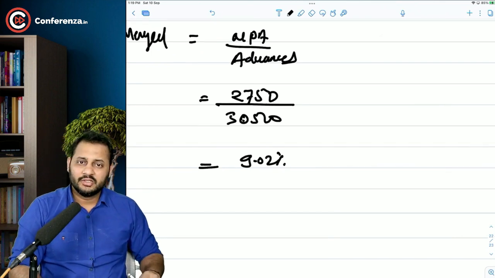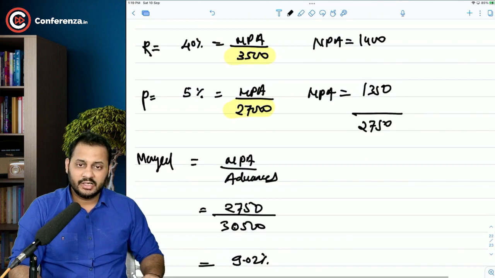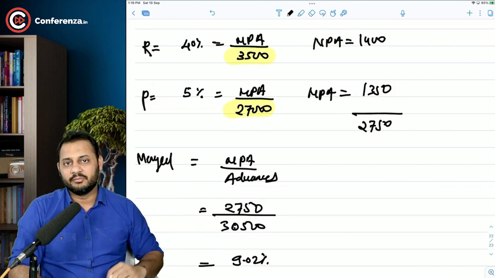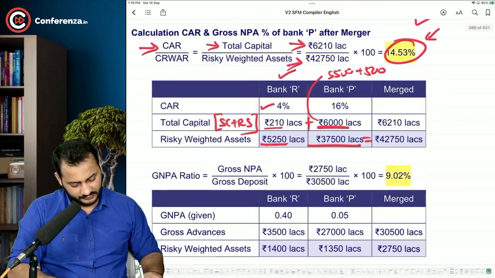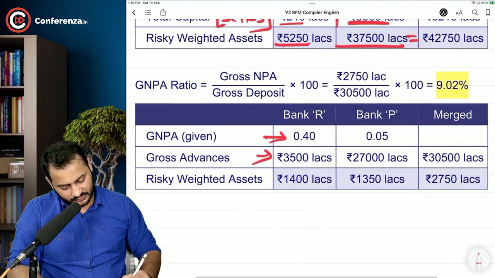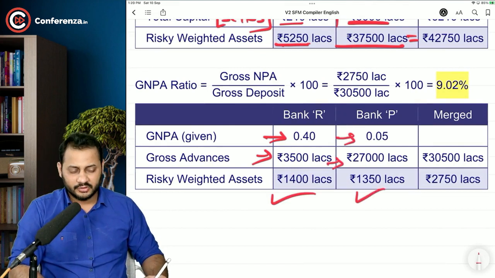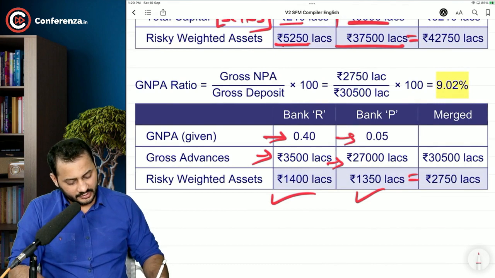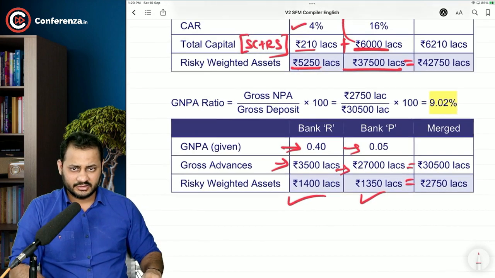We have to calculate these figures individually for the before-merger companies, and then we have to merge them to calculate the merged NPA. See, 40% of 3,500 comes to 1,400, 5% of 27,000 comes to 1,350. Then we totaled it. We have the advances, we have the risky weighted assets.